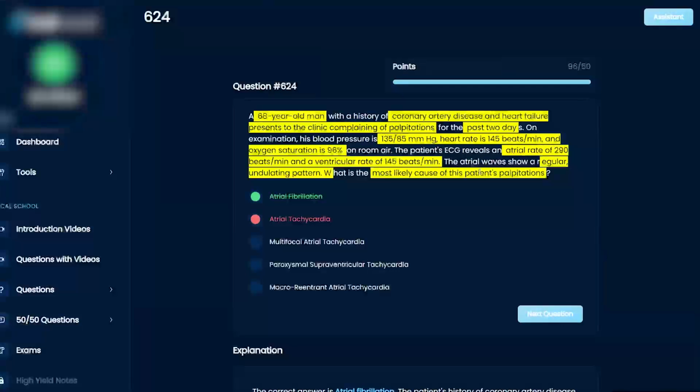So it's the way that it's worded that is a little bit weird, because they don't mention P waves or QRS waves. They just give you the rate of one and the rate of another. And then they say this atrial wave, which I think is like a probe inside the atria, and you see how it flutters or fibrillates. So that's what they're trying to go for here. Kind of more of a complex question for sure.